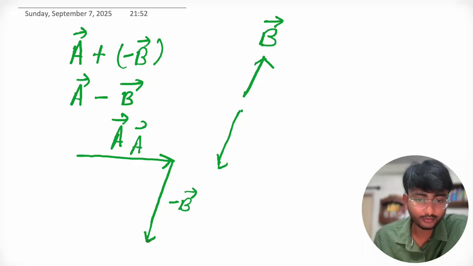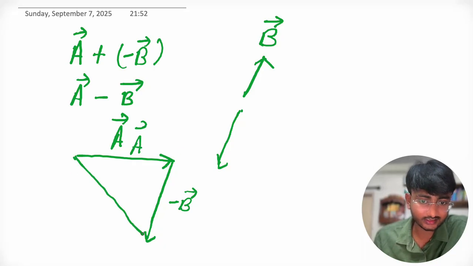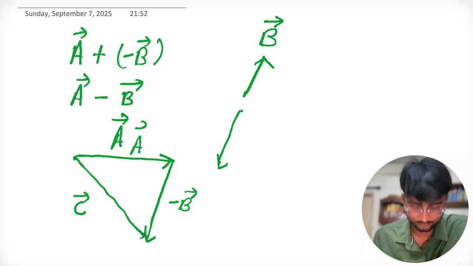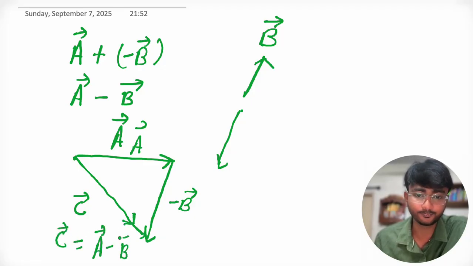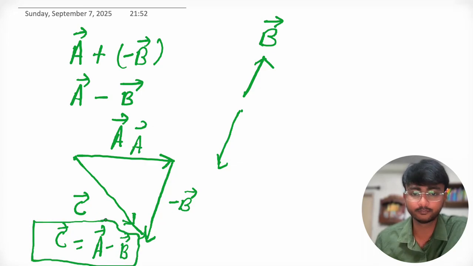Now the sum of a and minus b will be what? This is the C vector, from the tail of the first to the head of the last. The direction of the resultant vector is from a to this. So C vector equals a minus b. This is how you can represent the sum of vectors and the difference of vectors, right?